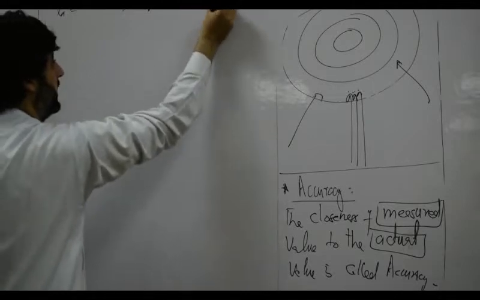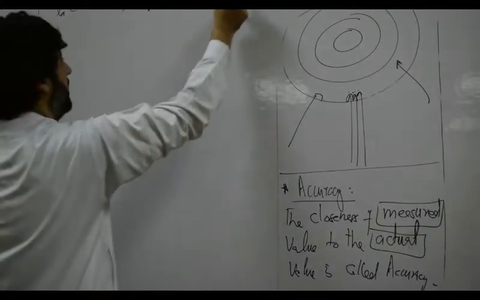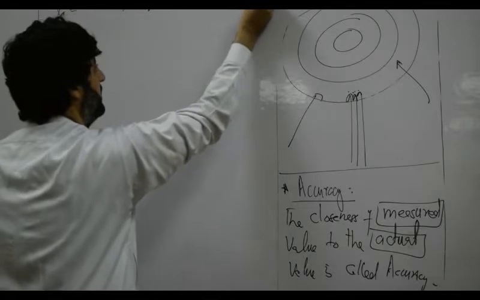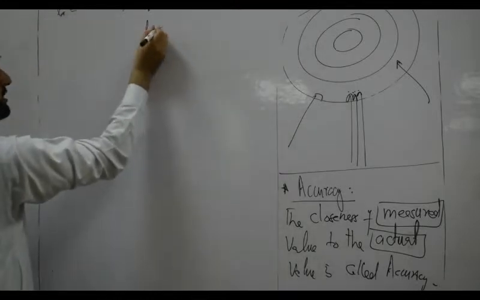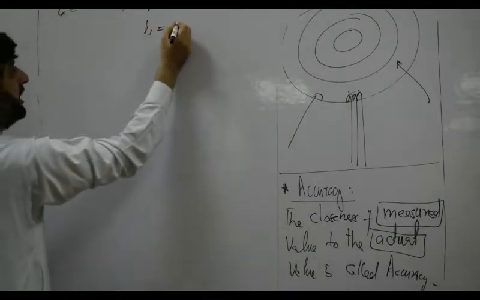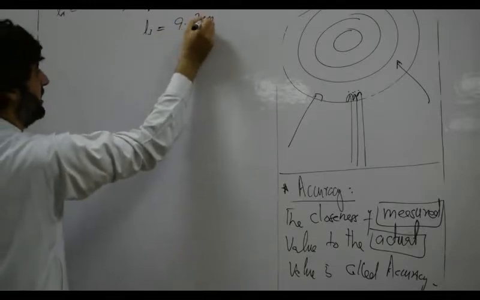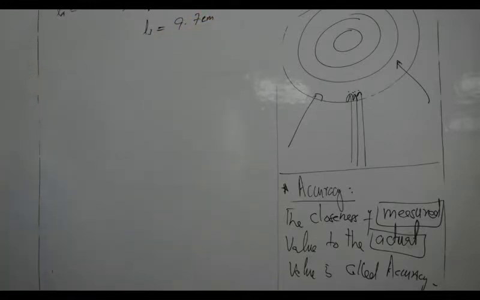Another student determines the length as 9.5 centimeter. Another student measures the length by meter rod and finds 9.7 centimeter. These are the 3 readings measured by different students.